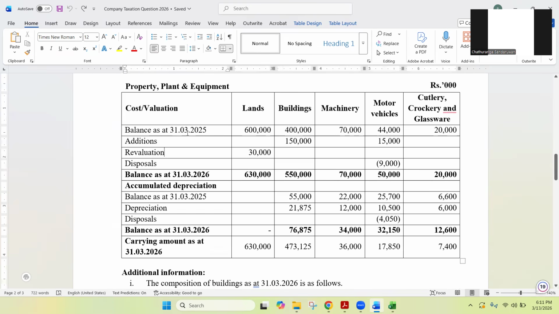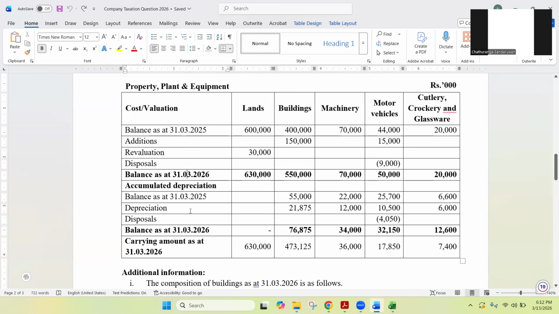That means balance as at 31st March 2025. That is the opening balance. And then if there are any additions and any revaluations done during the period and any disposals during the period. And then finally the balance as at 31st March 2026, year-end balance.